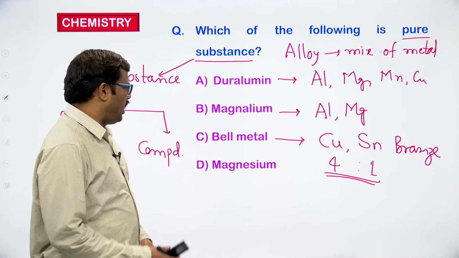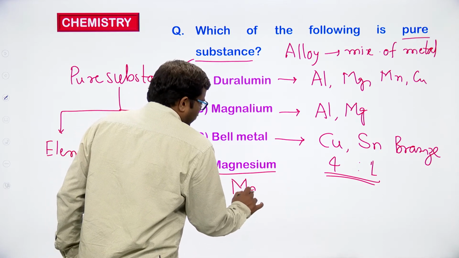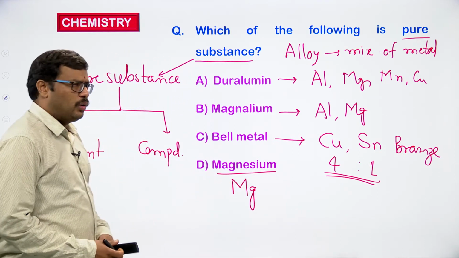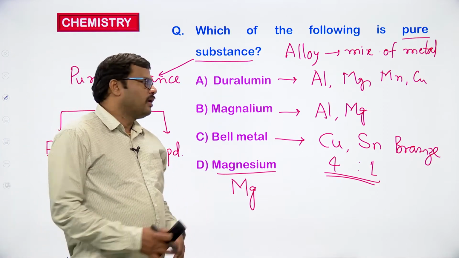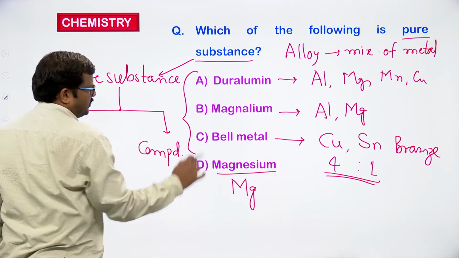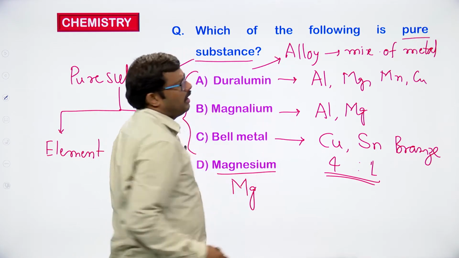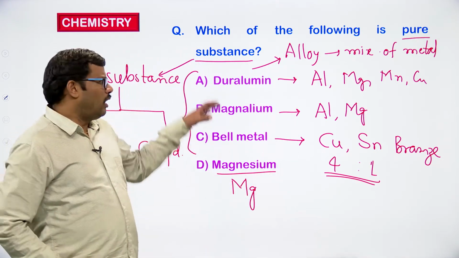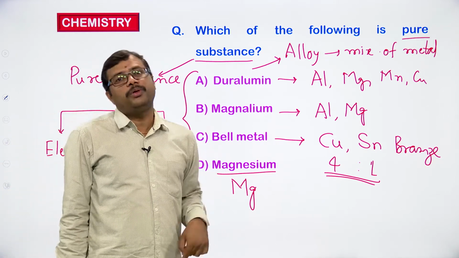And if you observe option D, it is magnesium. Magnesium is an element. So we know that a pure substance can be an element or a compound, but here in this case, the first 3 are given as alloys. A, B, C are called alloys. What are alloys? An alloy is a mixture of metals. So A, B, C are all mixtures. They are not pure substances.